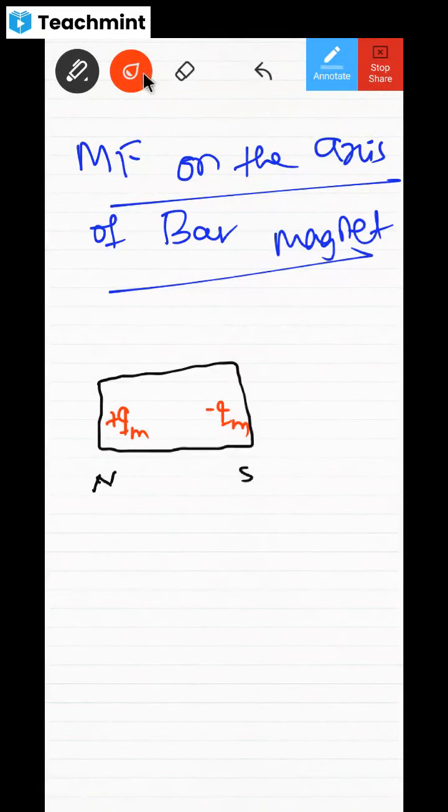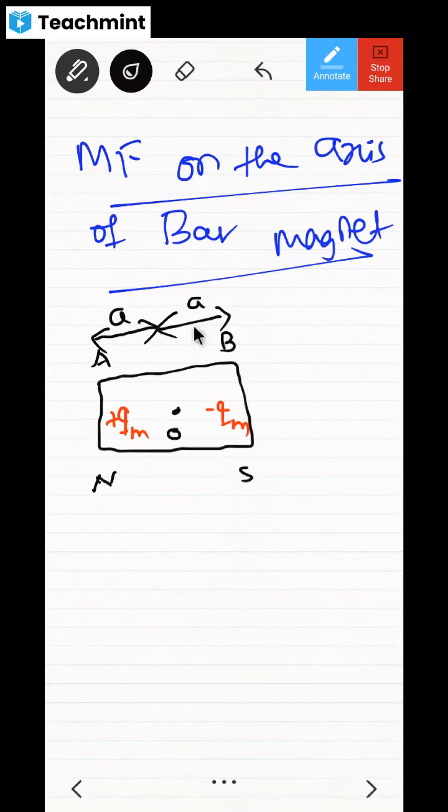Now, what is this O? If I write O here, O means center of dipole. Now I will name this as A and I will name this as B. What is this OA distance and what is this OB distance? OA is a and OB is also a, right?